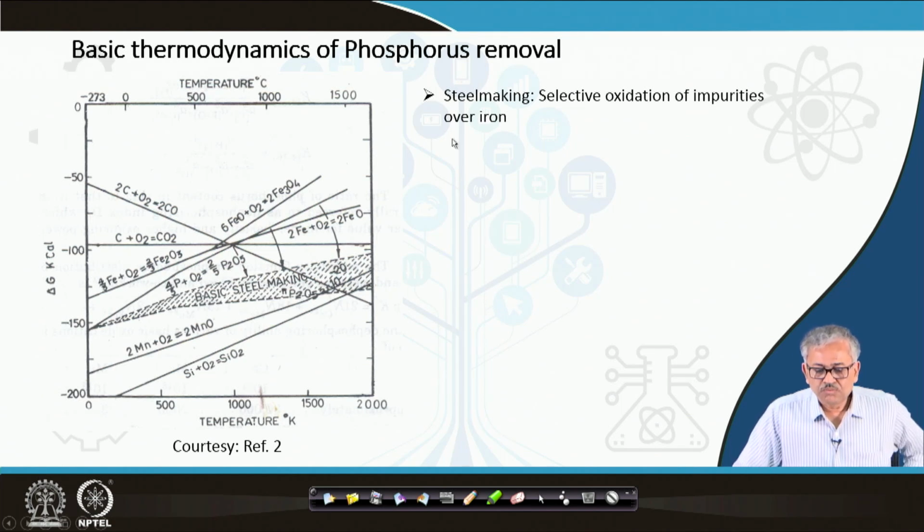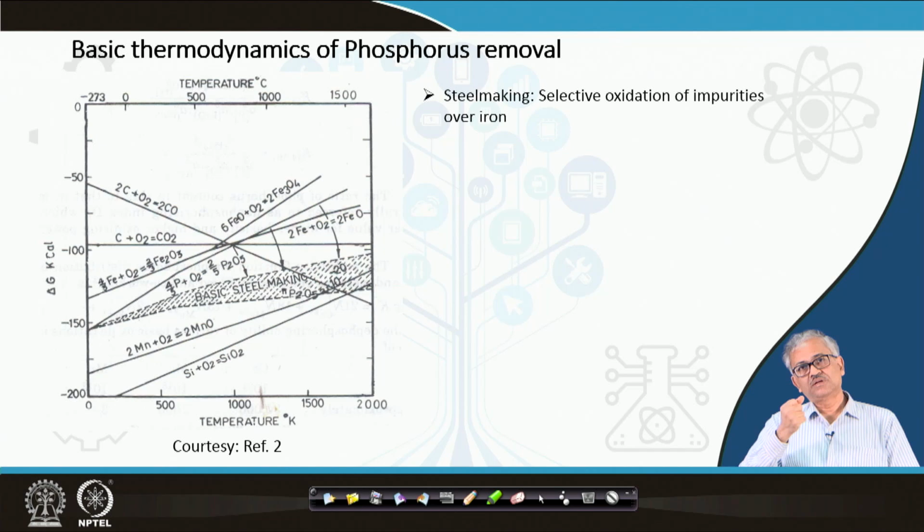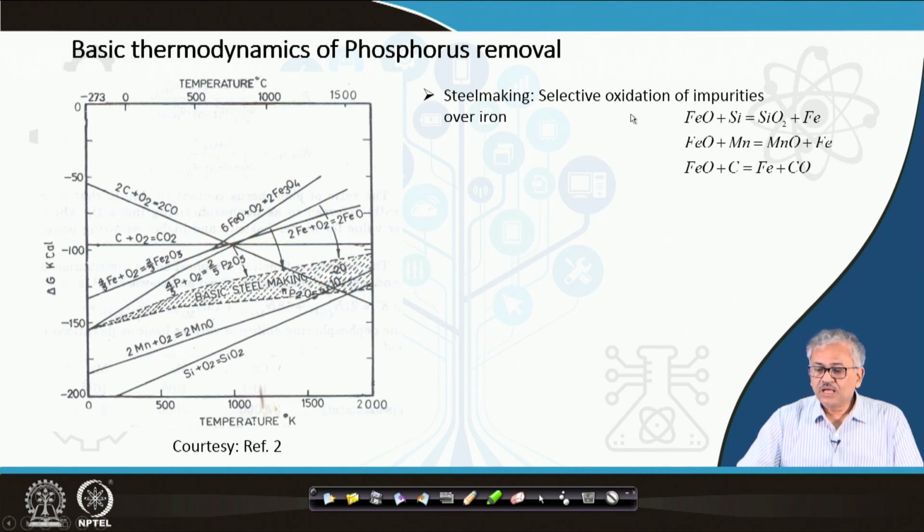But as I said, when you charge the oxygen into the liquid iron, oxygen will see only the iron, because 95% by weight is iron. So by the law of mass action, it is the iron oxide that will form first, and then the impurity oxidation may take place if they form a much more stable oxide compared to iron oxide.